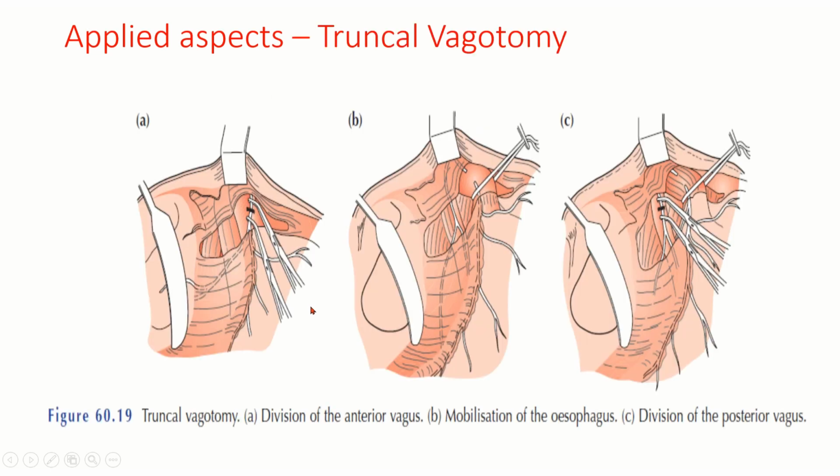So next picture I'll show you. You can see here, this is a truncal vagotomy. It is not the selective vagotomy, it is a truncal vagotomy, where you can see the figure A represents the division of the anterior vagus, and then you can see the esophagus being mobilized. Then here you can find the posterior vagal trunk. So here we are dividing the posterior vagal trunk. This should actually in addition be followed by pyloroplasty. Otherwise it results in stasis.